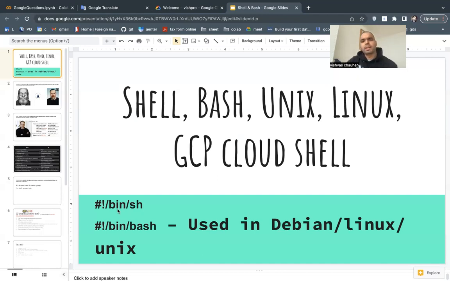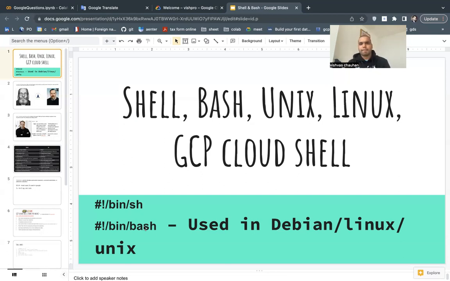Okay, and shell and bash are two scripting languages. And it's not only a scripting language, it's also a programming language. But mainly we use bash and shell commands to execute files, but you can also program and customize things, you can develop new things also.